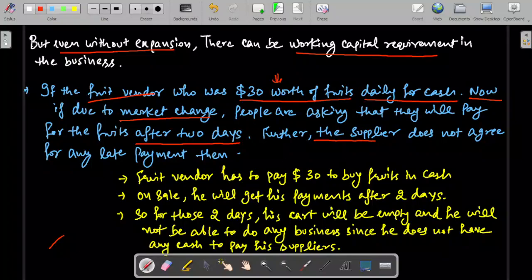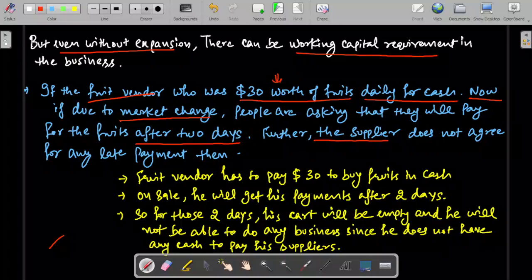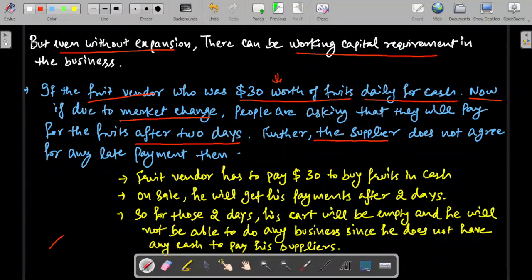So from the supplier front, the supplier is not so cooperative. The supplier of the fruit vendor is stating that I will not give you any credit period. I want all the payment in cash and in advance only. So this will land the fruit vendor into a very tough situation.